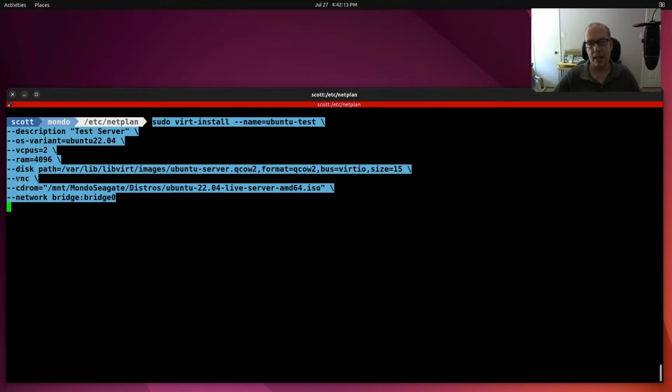And then I'm saying the user interface will be VNC, and then I'm pointing to a CD-ROM that happens to be out on my system, and this is the ISO for the Ubuntu 22.04 live server, and we have our network pointing to the bridge device that we created in earlier videos, and I just basically reviewed a while ago.